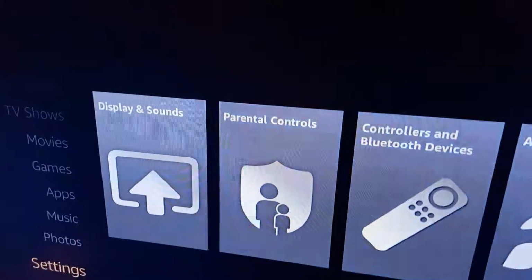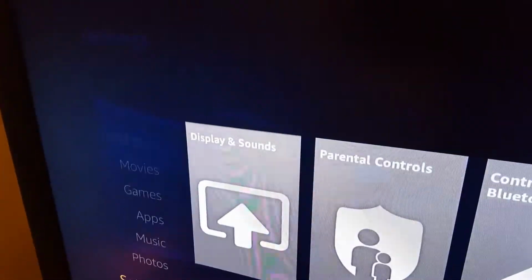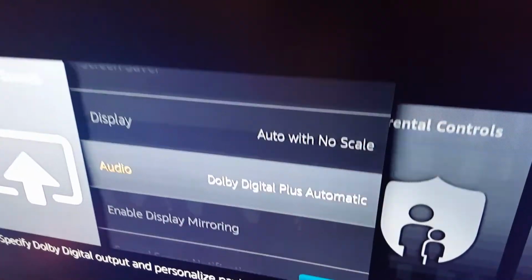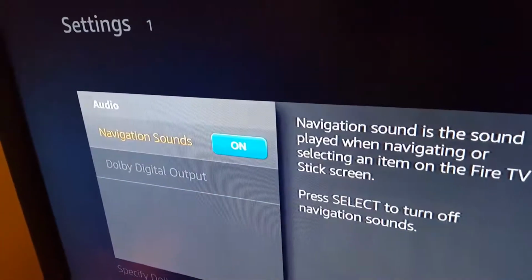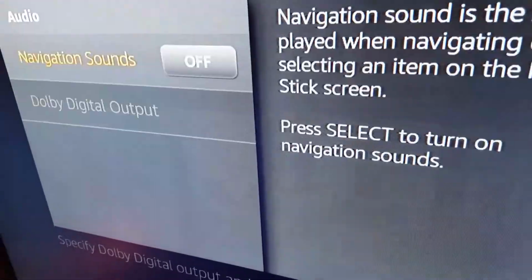The only thing I can suggest if you're not getting that sound, besides a factory reset, and if you don't know how to put Kodi on there, then you might have some problems. But if you go down to your settings over here, it'll be to the right if you're horizontal, display sounds and settings, and you can go to audio display. And if your notifications are off, see, you don't hear the click anymore.